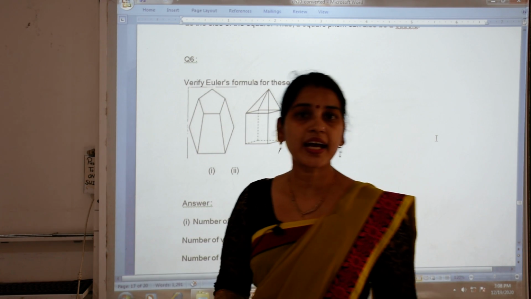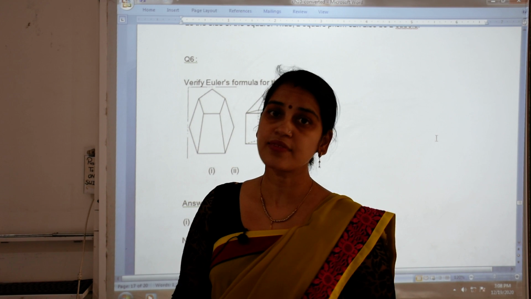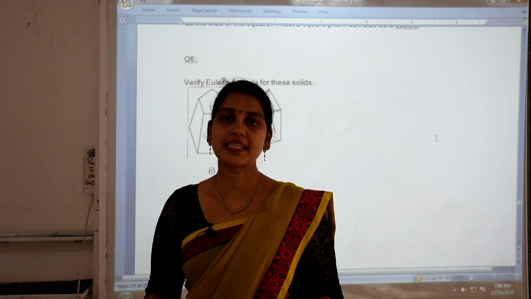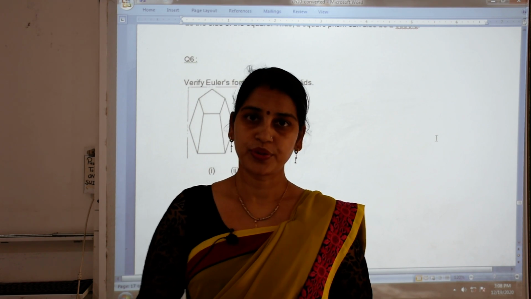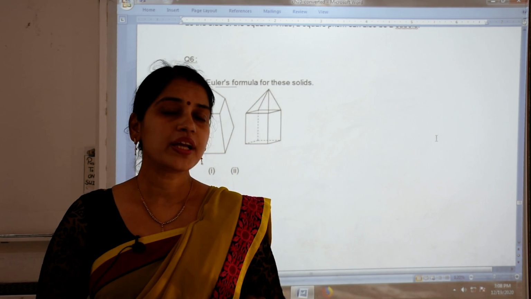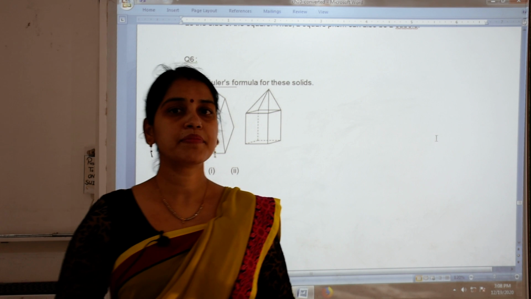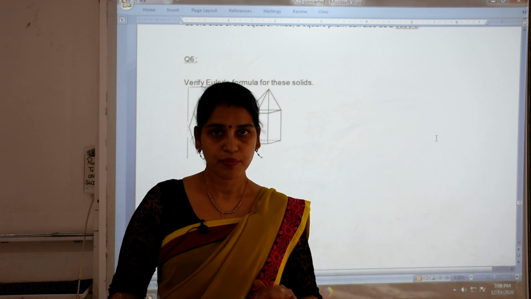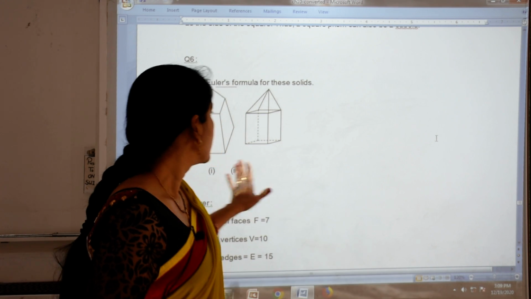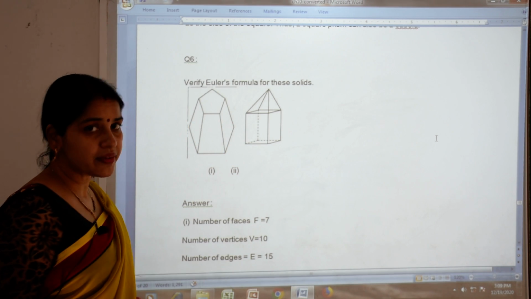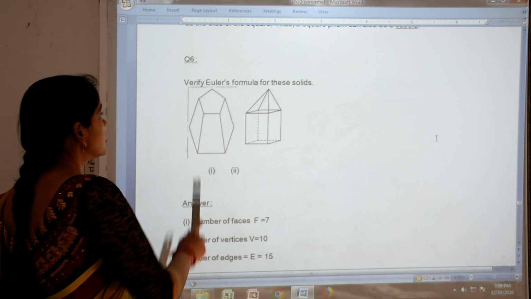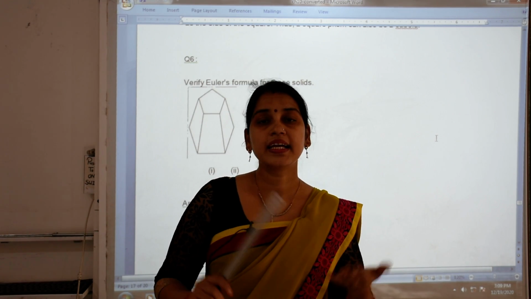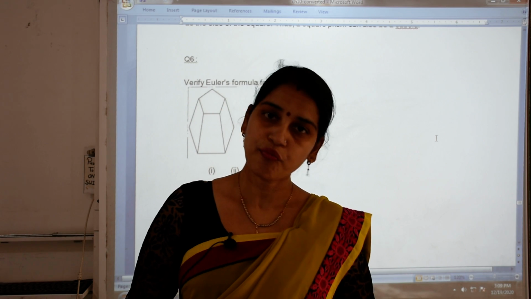Now in the introduction I explained what Euler's formula is. It is F plus V minus E equal to 2. So if you have to verify Euler's formula, it means you have to prove that LHS equals RHS. Both should be the same, so the same thing we have to prove here. First of all we should know the number of faces, edges and vertices.